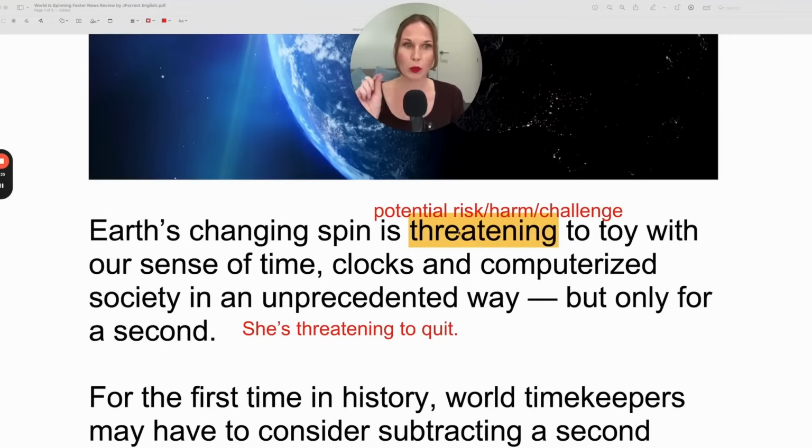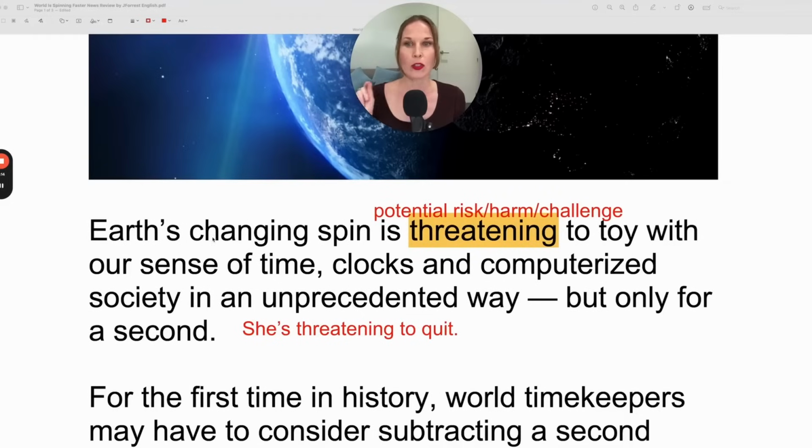So here, something threatens someone or something. Let's look at this example. She's threatening to quit. So this means there's the potential for risk, harm, or a challenge. In this case, the challenge, if she quits, she takes her knowledge, her experience with her, and there's no one to do the job. So that is the potential. But if she's threatening to quit, it's not a certainty because it may happen. May happen, that modal verb, a probability. So there's a potential, but again, it's not guaranteed.